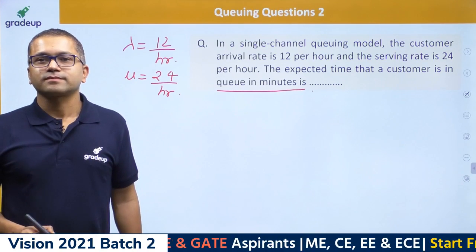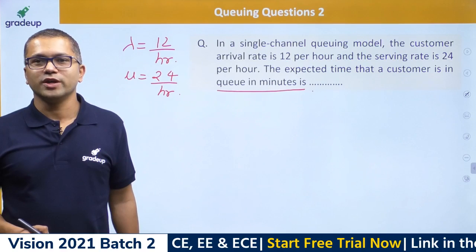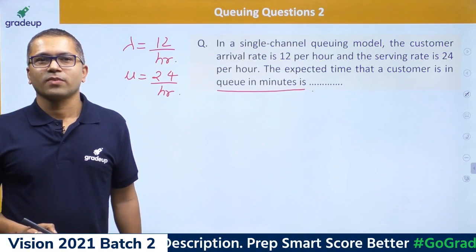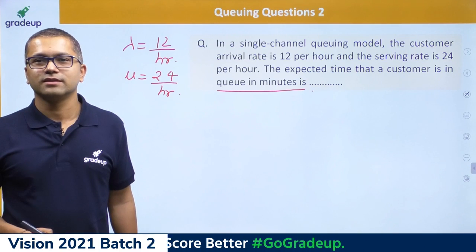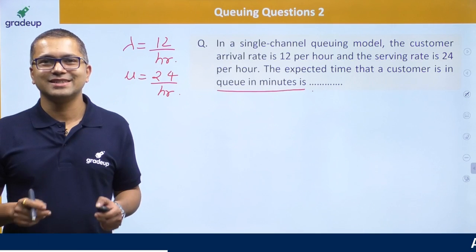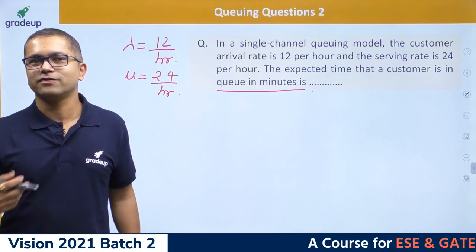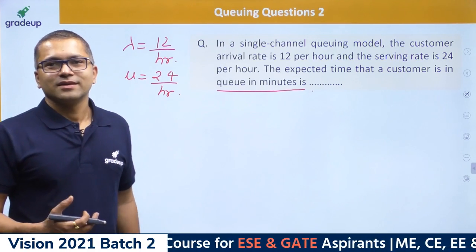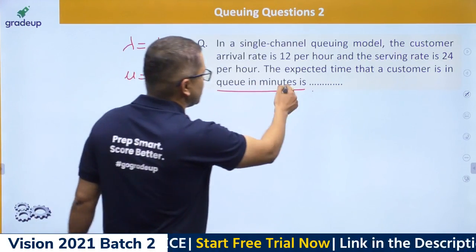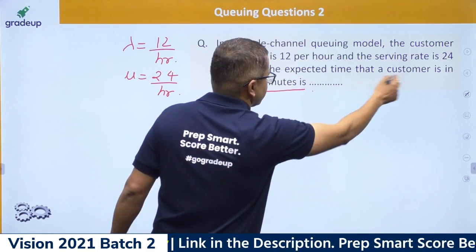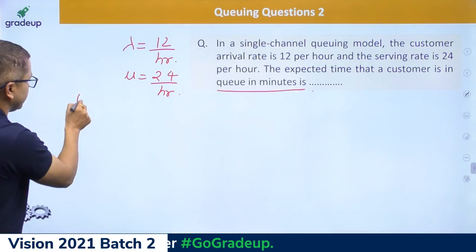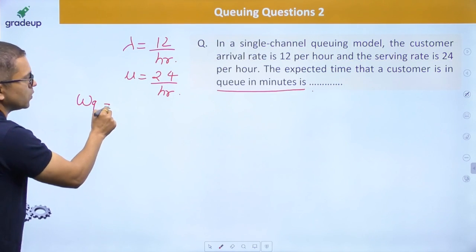Okay. Yash says 0.0833. So what do we need to find, Yash? What exactly do we need to find? Yash, you have calculated 0.0833, all right? So what is it that you have found? Okay. So see, expected time that customer is in queue is nothing but we have to find WQ, waiting time in the queue.